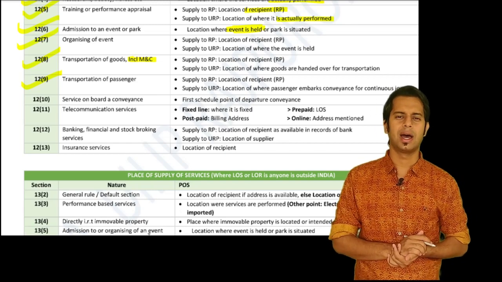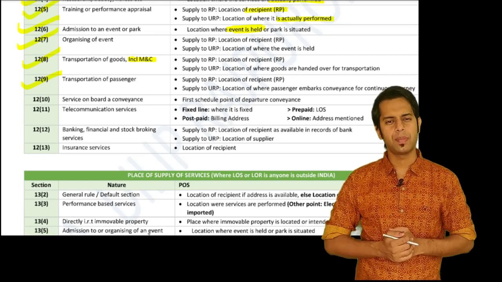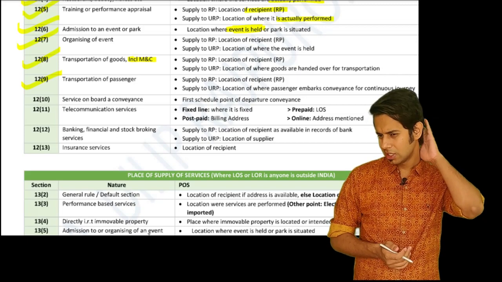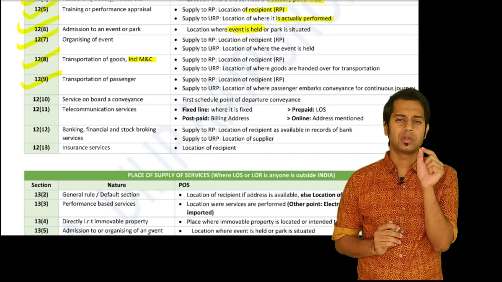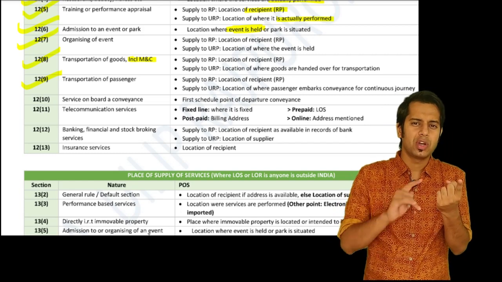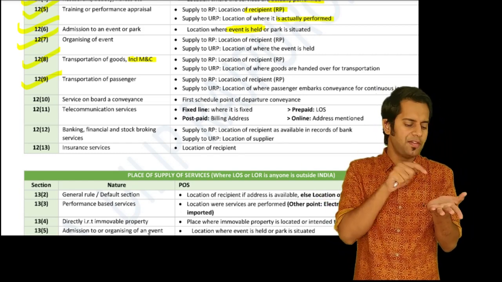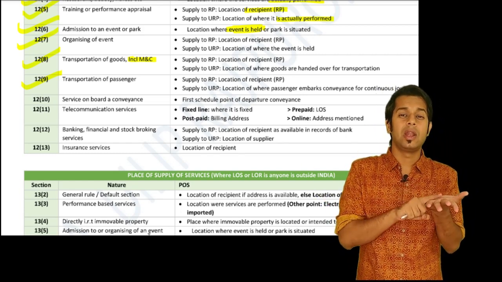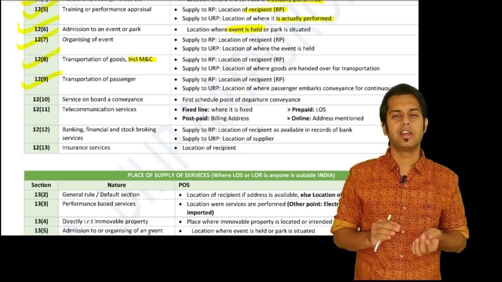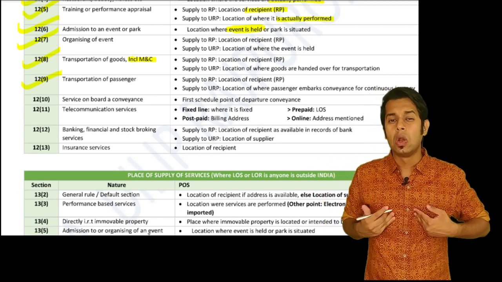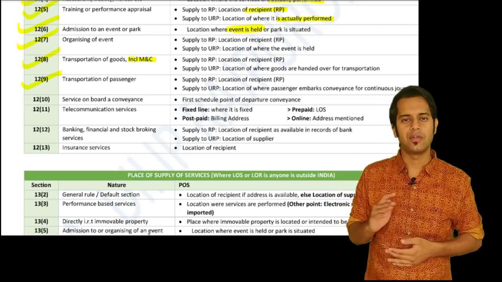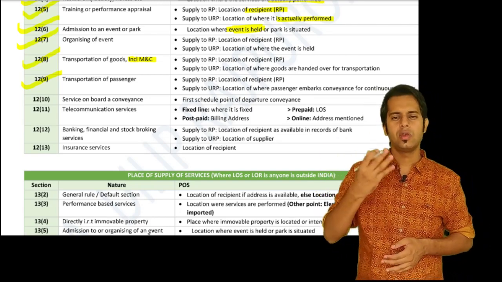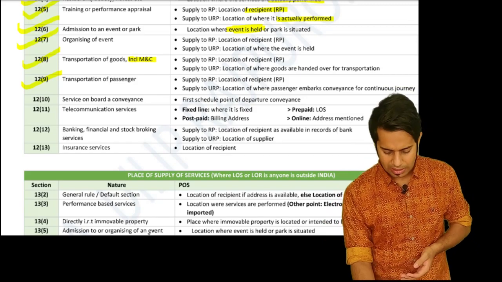Section 12, subsection 9 talks about passenger transport services. Sir, what is the place of supply in case of passenger transport services? See whether the services are provided to a registered person or an unregistered person. If it is provided to a registered person, then the location of recipient, that is the registered person. If it is provided to an unregistered person, the location where you embark on the conveyance for a continuous journey.